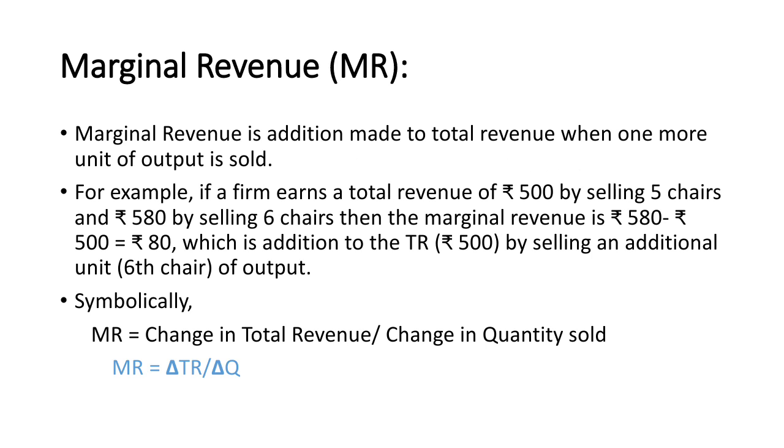Here the sign delta means change in, where delta TR means change in TR and delta Q means change in the quantity sold. Also, MR of the nth unit is equal to TR of the nth unit minus TR of the (n minus 1)th unit. That is, marginal revenue is the addition to total revenue of the firm when it sells the nth unit of the product instead of n minus 1 units.